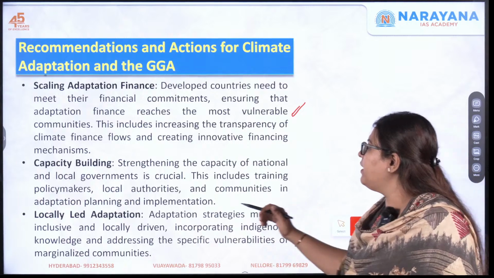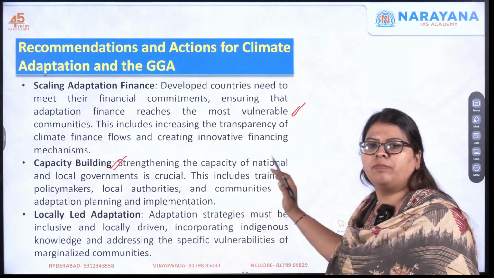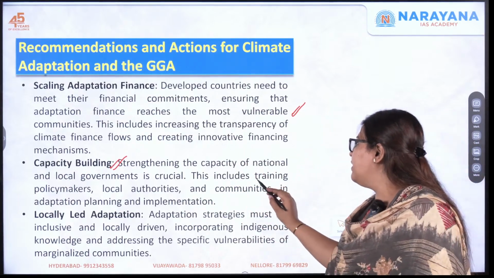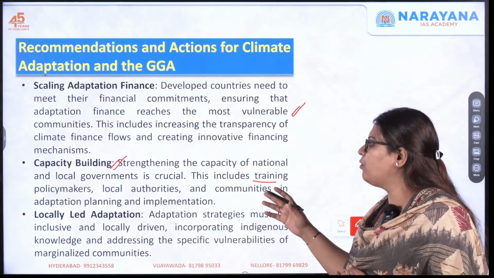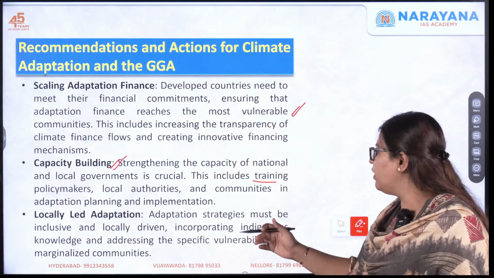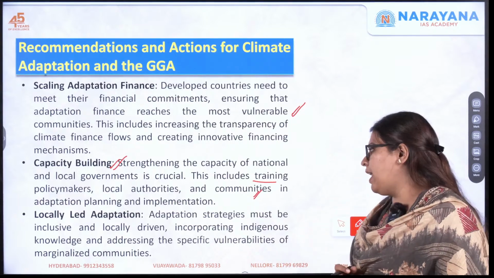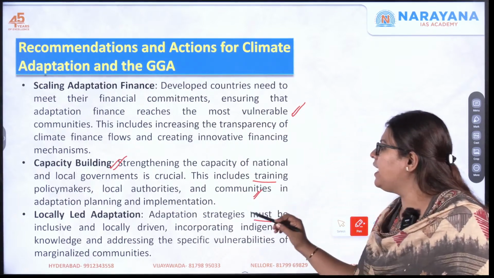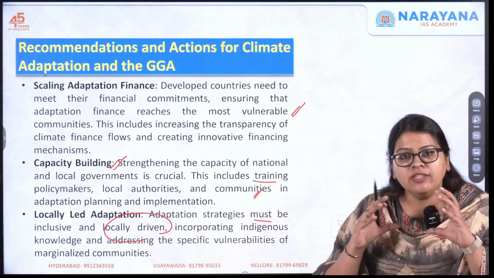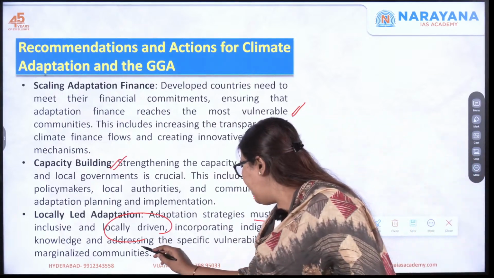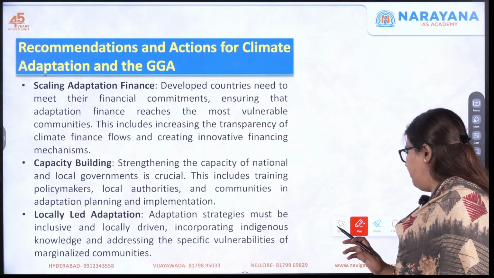Okay, next one, there has to be capacity building. Here they say all the stakeholders, not only the government but also the private players, must join hands, and this includes a coordinated approach towards training the policymakers, the local authorities and communities in adaptation planning. Next one is locally led adaptation. This must be inclusive and it has to be locally driven. So it has to have the indigenous knowledge as well and address the specific vulnerabilities of the marginalized communities.